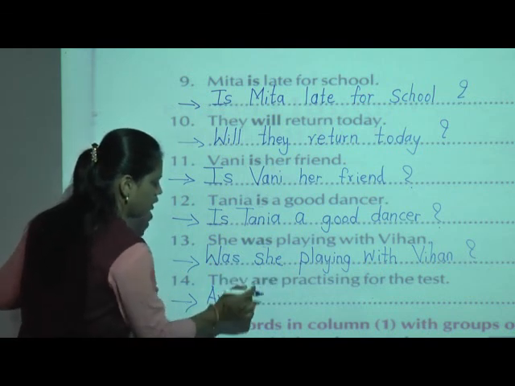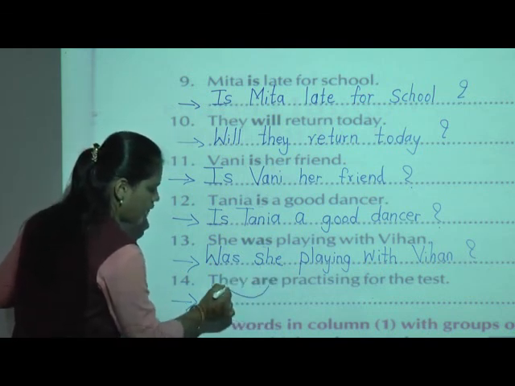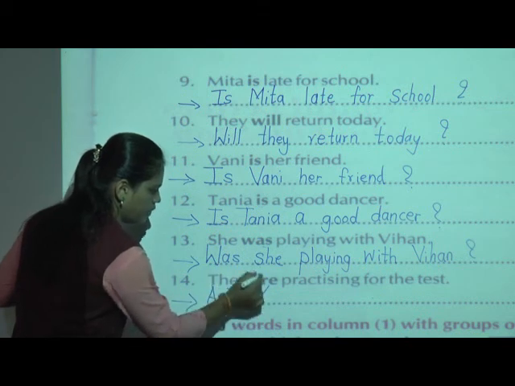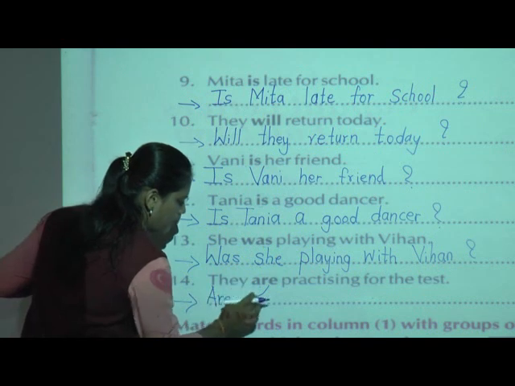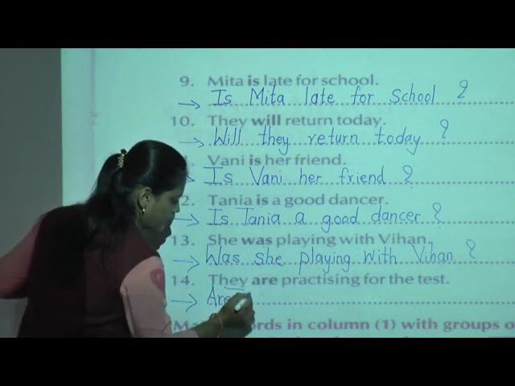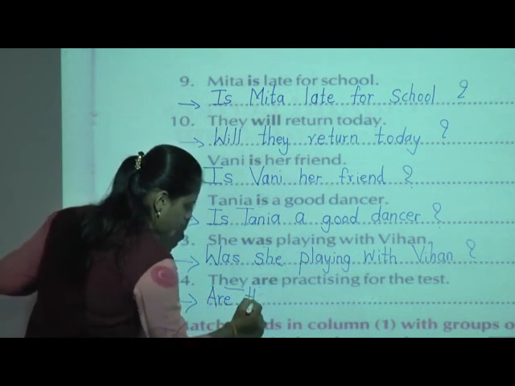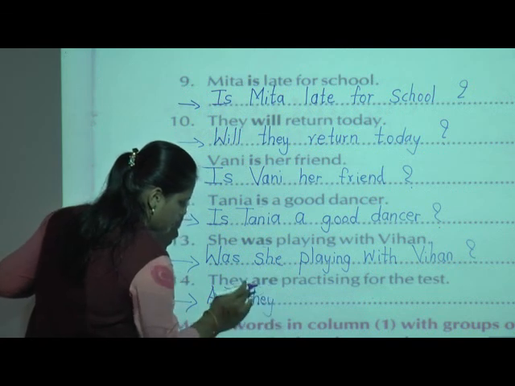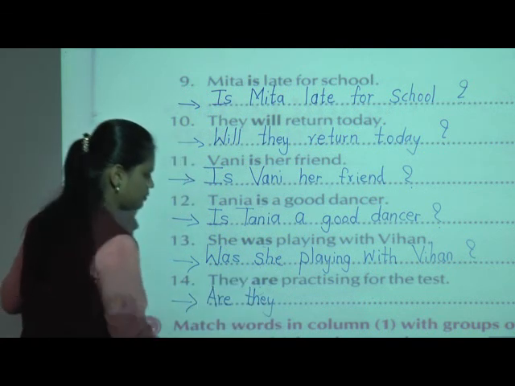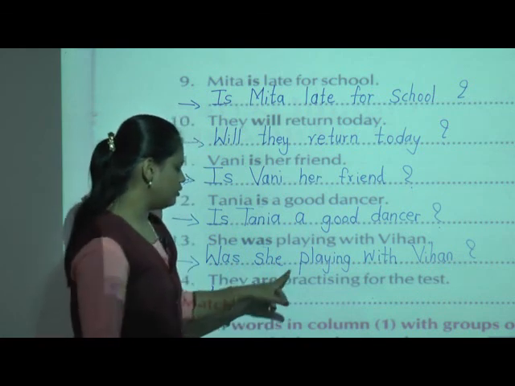Now what changes do we have to make? If we are writing "are" first, then what will come? Before "are", what is there? They. So after "are" we have to write "they". Then after that, what is given?